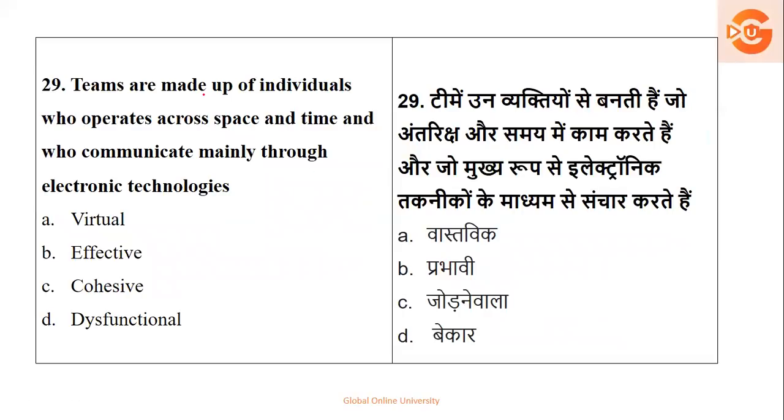Then we have next, teams are made up of individuals who operate across space and time and who communicate mainly through technologies, electronic gadgets or technology. So these teams are called as what? Virtual, effective, cohesive, dysfunctional. Okay, dysfunctional will definitely not. Cohesive is itself a team. Effective, it should be. So basically, we are talking about the technology. So it should be what type of communication? It should be your virtual communication, that is the virtual way. So the right option is option number A.